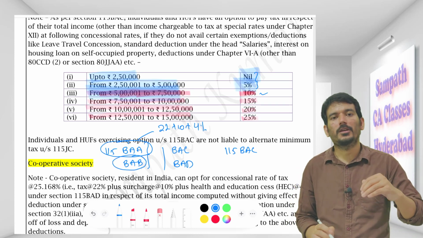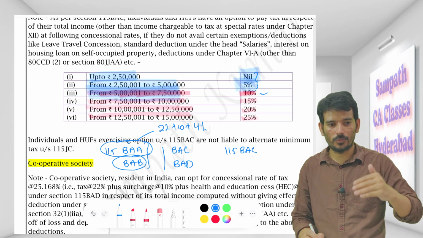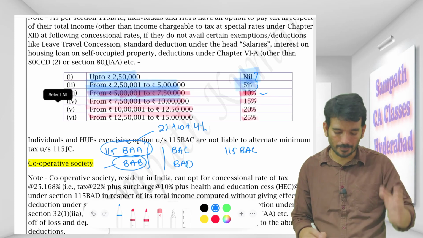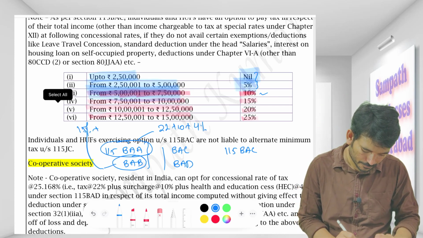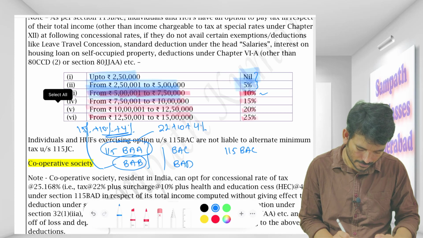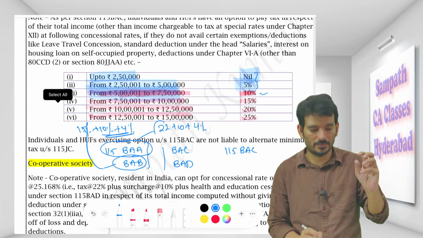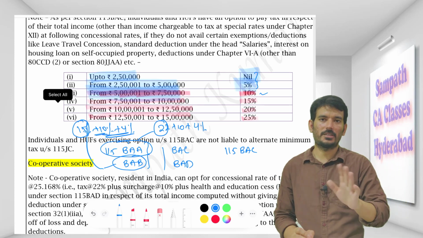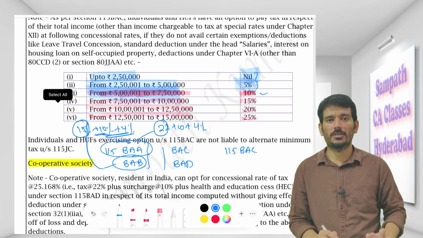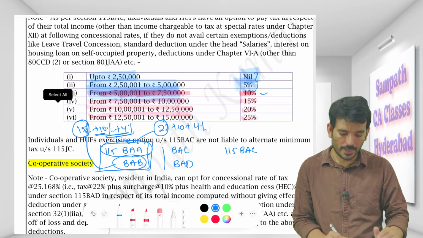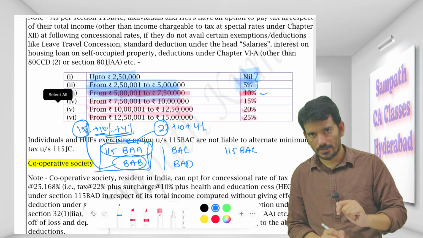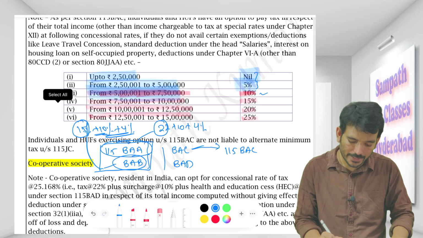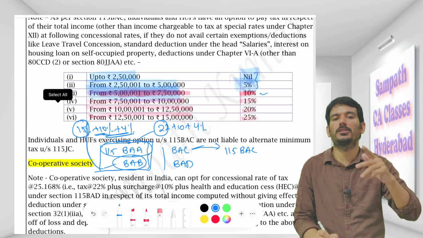Here BAB, for somebody who is into manufacturing of any article, or somebody who is into generation or distribution of electricity, for them it is 15%. 15%, again 10% and this 4%. This will be continuing anywhere, but you have to remember the main thing: 22%, 15%, and this 10%, 4% will be same in either case. So what I'm trying to say is 115BAA and BAB are relevant for PGBP who wants to be taxed at a concessional rate. Okay, BAC is now what we are talking about for individuals and HUF.